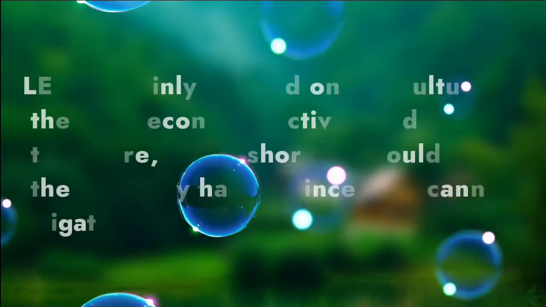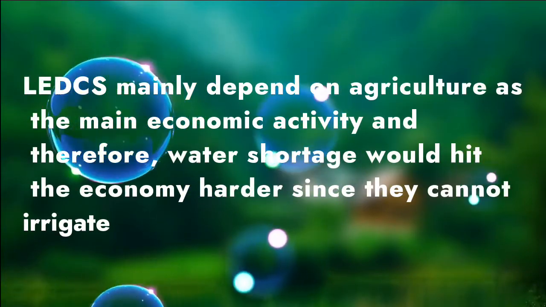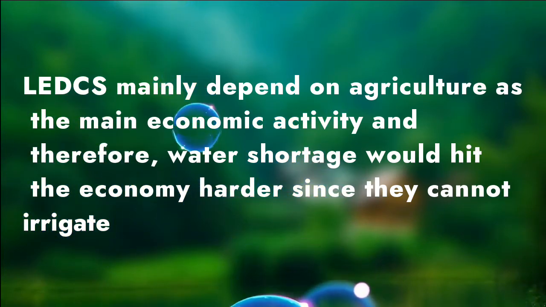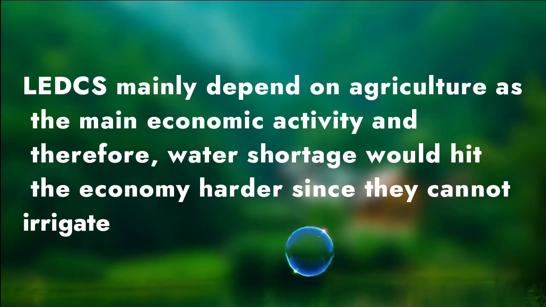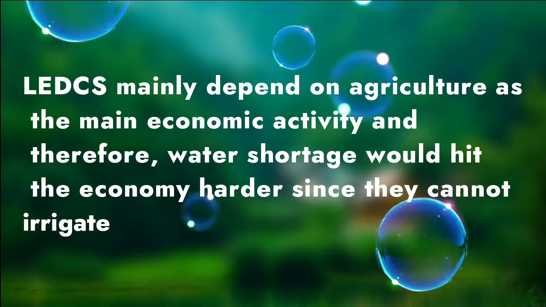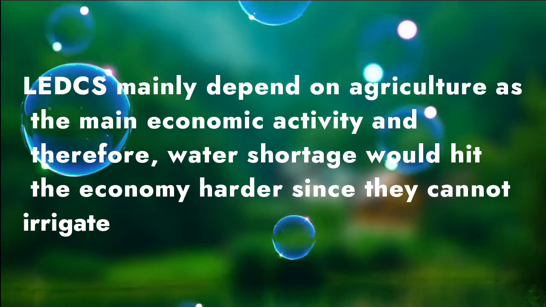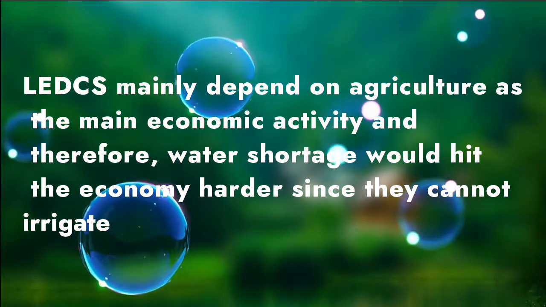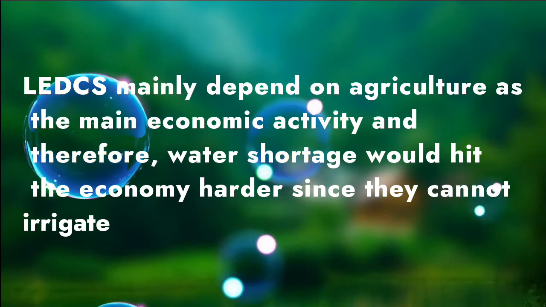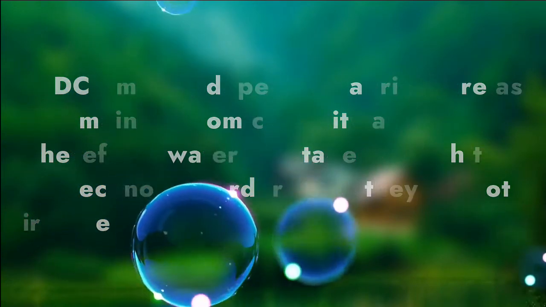The next point is, LEDCs depend on agriculture, and therefore water shortage would hit the economy harder. And of course, this is because agriculture as an activity very much depends on water supply, and therefore any shortage in supply would lead to a downfall in agricultural production, and that means economies would be suffering.